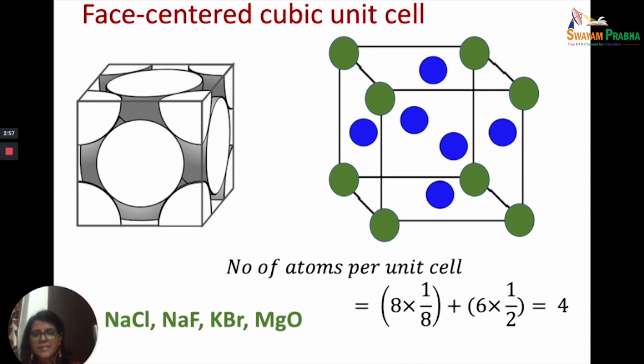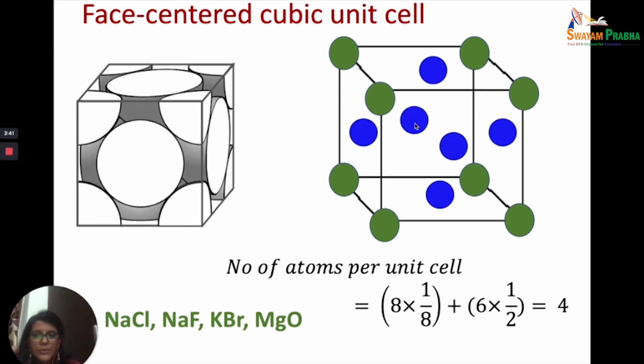Let's take a look at the face-centered cubic unit cell. In the face-centered cubic unit cell, we've talked about it. You have lattice points present at the corners and also present on the 6 faces of the cubic unit cell. Now just see, you have 8 corners and 6 faces. If you're imagining yourself to be sitting in a room which is cubical in nature, then all the walls are the 6 faces, including the floor and the ceiling. And the center of each of these faces is occupied by a lattice point.